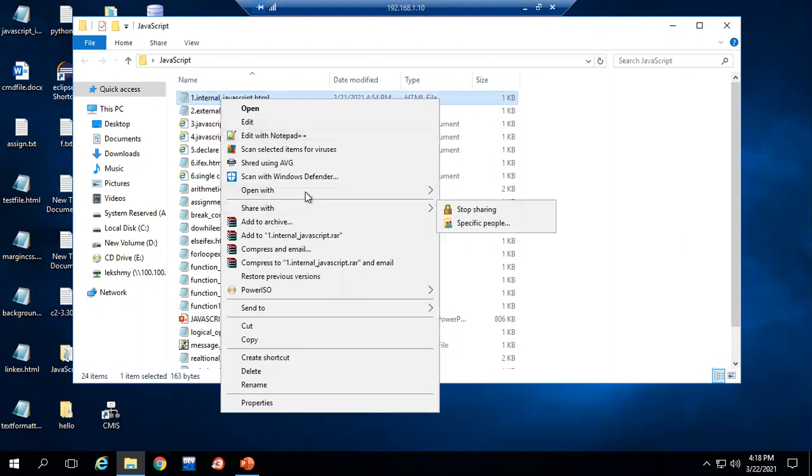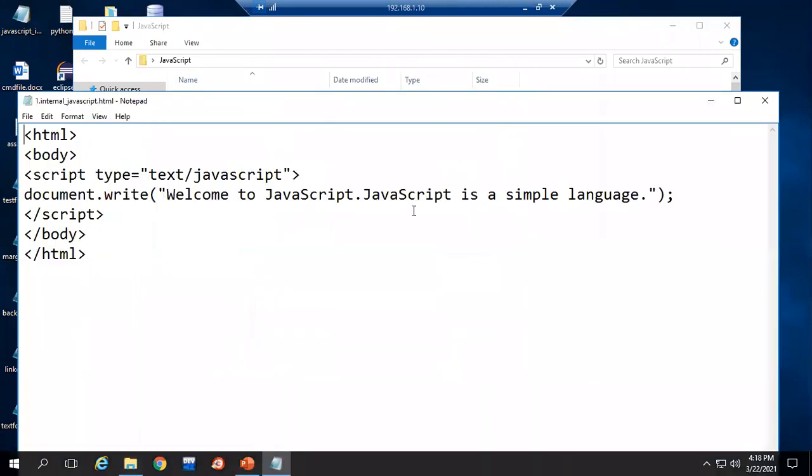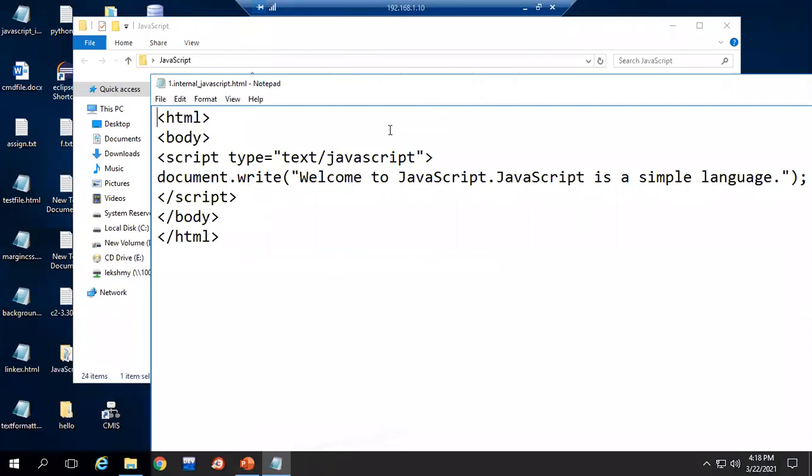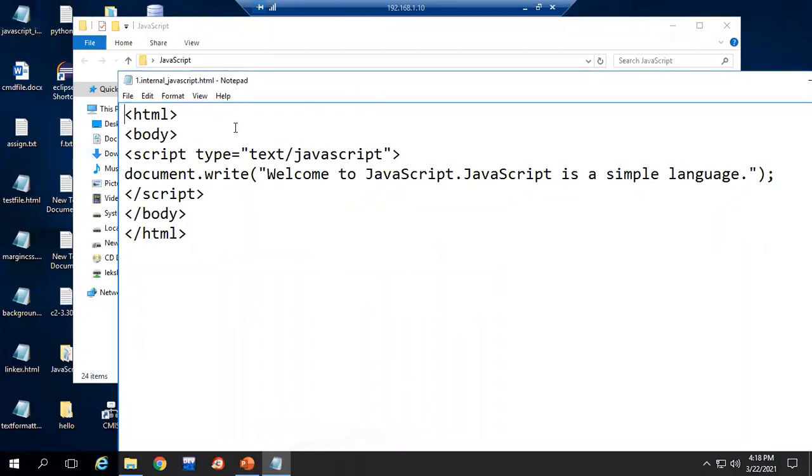First we'll see internal. Say like this. Here, inside the body only, I have given it. You can give it in the head tag also, no problem. Both it will accept. Here we have given script, and type is an attribute for that. Here we have specified the type of the content. This I explained in the first classes, in HTML. Here we are telling that the content should be in text format, and the scripting language we have used is JavaScript. Like that, a declaration only we are giving there.